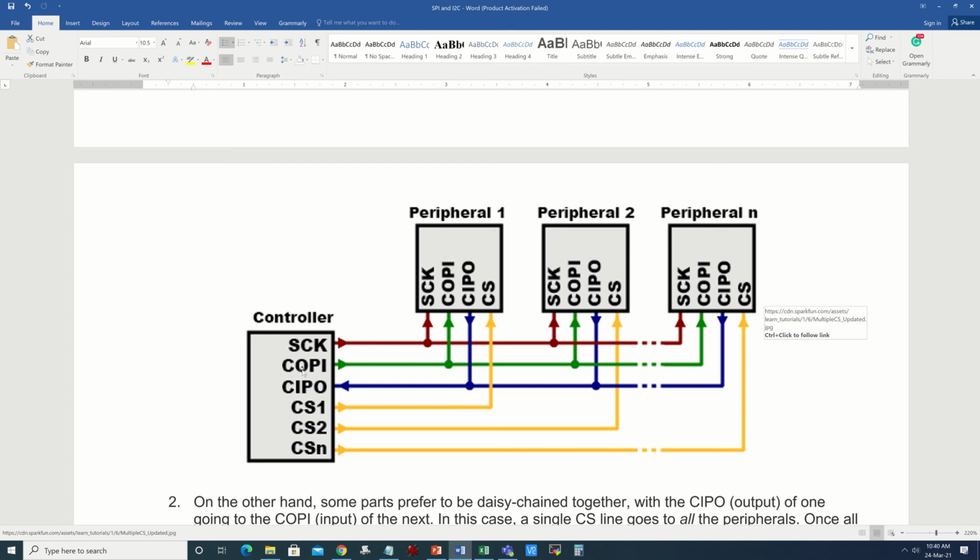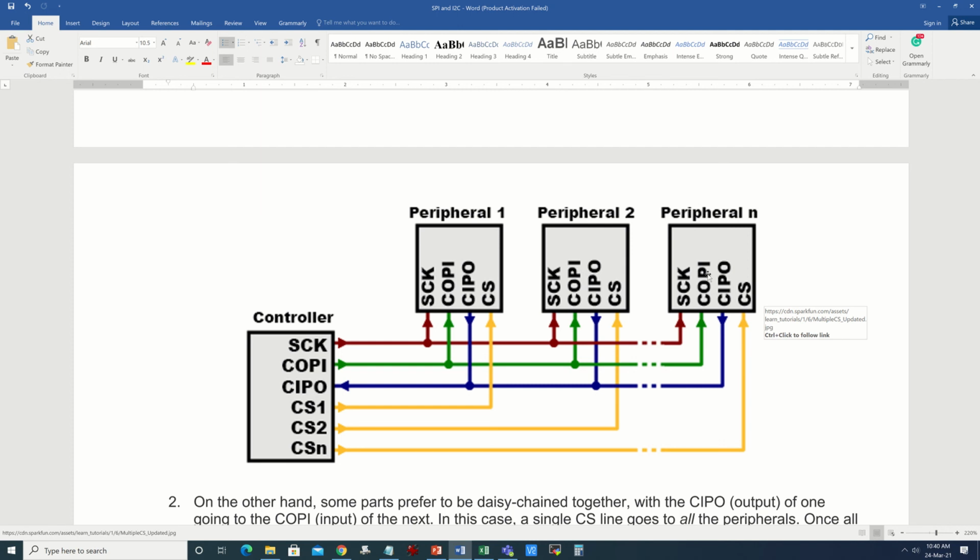Similarly, whenever the microcontroller is sending data from COPI to the peripherals, all the devices will simultaneously receive the data, but you don't want everyone to receive the same data. Although they are getting a copy, you don't want the data to be considered inside the peripherals simultaneously.